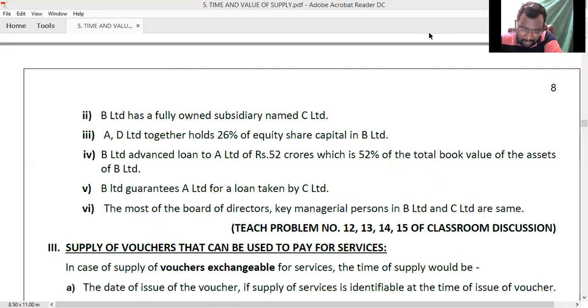Why? Because here, who has taken the loan? C Limited has taken the loan. And for this loan, who has given the guarantee? B Limited has given the guarantee. Without knowing anything or having any relationship, would an unknown person give you a guarantee for a loan taken by you? Sir, if in a bank I'm taking a loan of some 10 crores and I ask you to give the guarantee for this loan, will you give? At least you know me for two months. At least some of you would come forward and give the guarantee. But that's a complete unknown person.